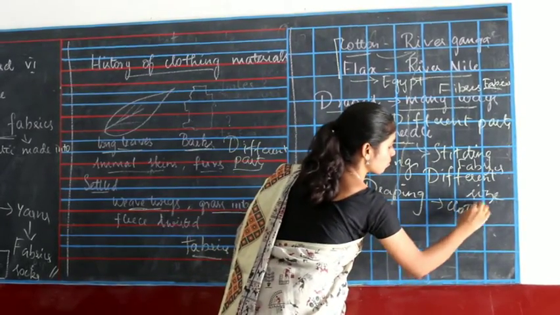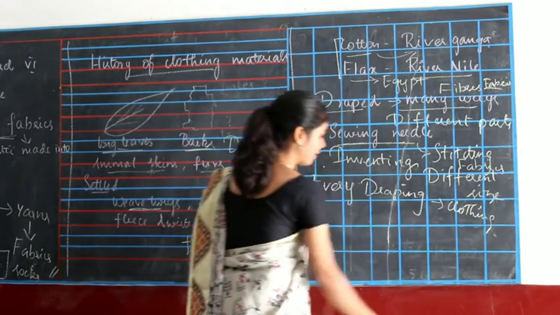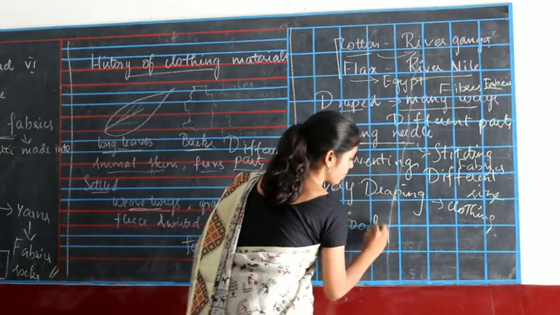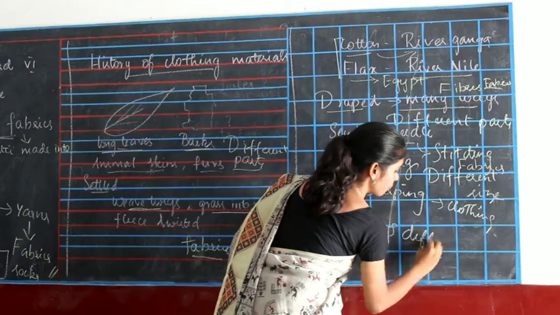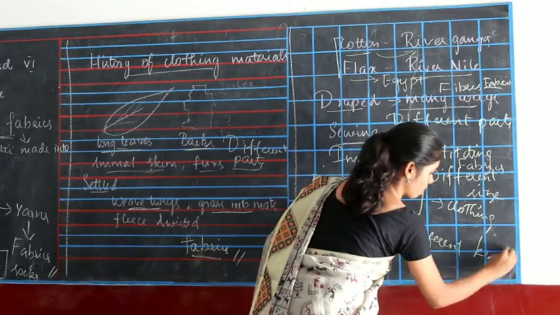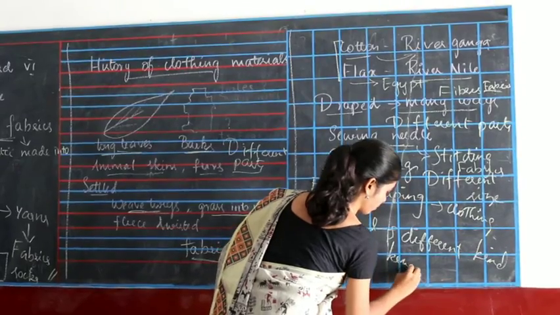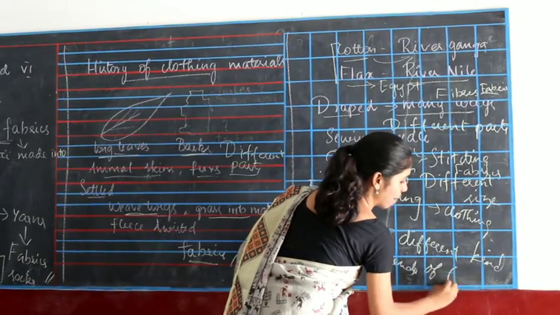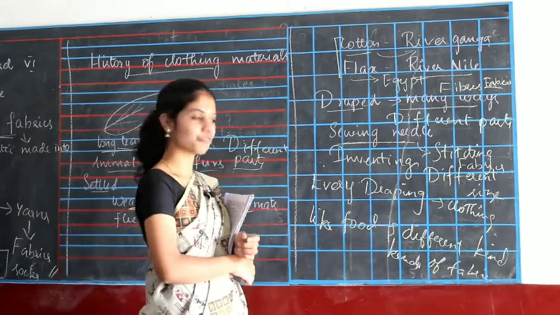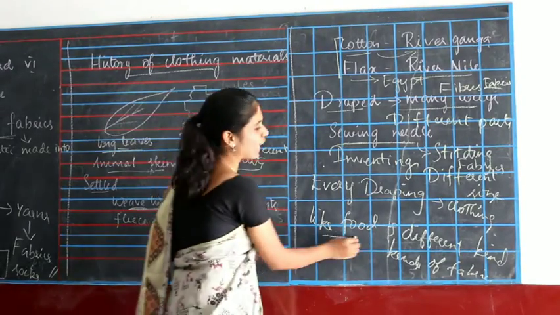Unlike food, we have different kinds of fabrics. So we have many different kinds of fabrics, like we have in food.